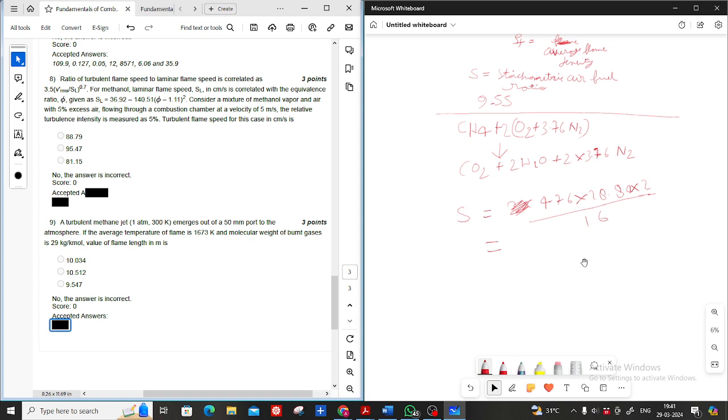So S is 4.76 into 28.84 into 2 upon 16, so this will be 17.1598. Okay, I am solving it. Should I wait a few more minutes? I think Izazul Rahman is solving this question.